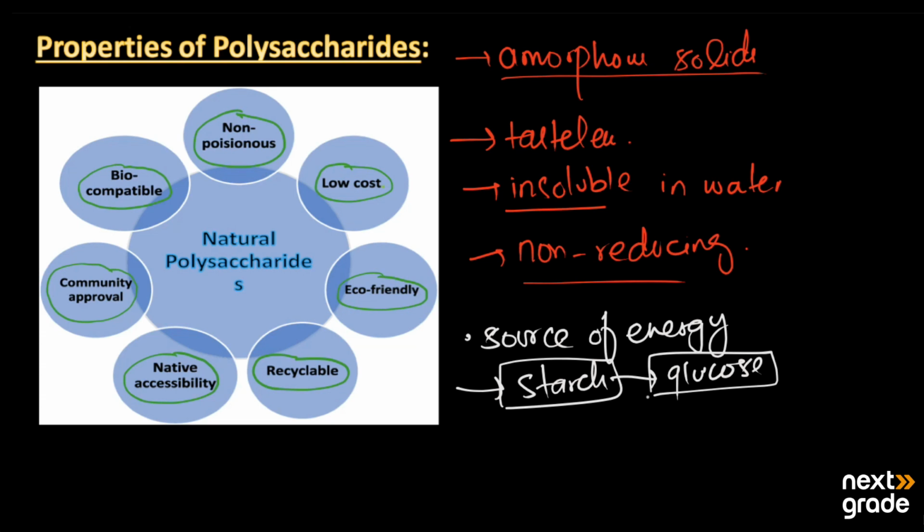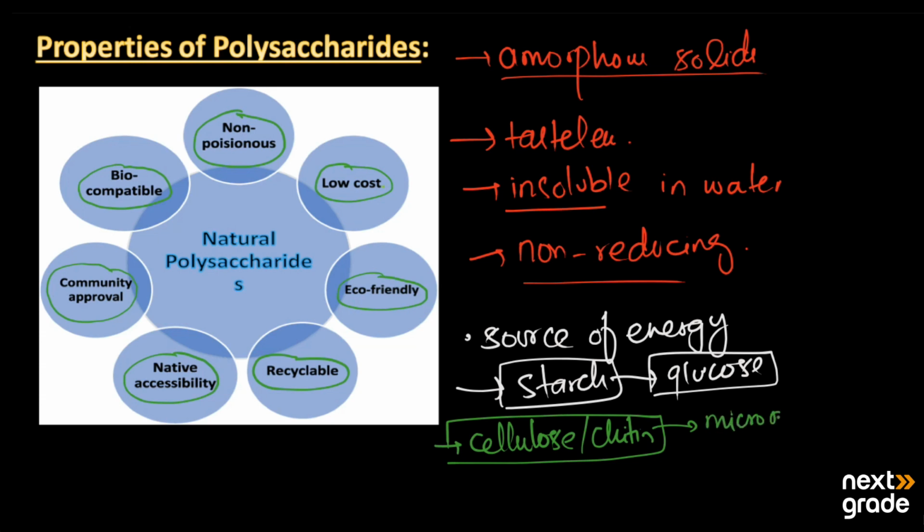On the other hand, the other types of polysaccharides, cellulose and chitin, cannot be metabolized by the organisms. So for their metabolism, living organisms need bacteria or microorganisms for digestion and breakdown.